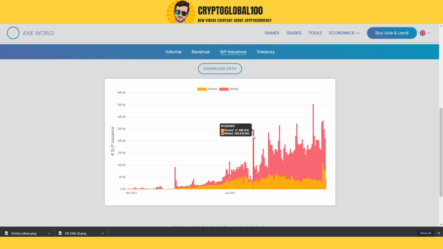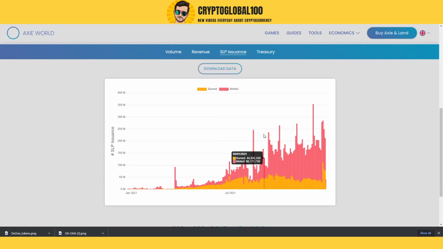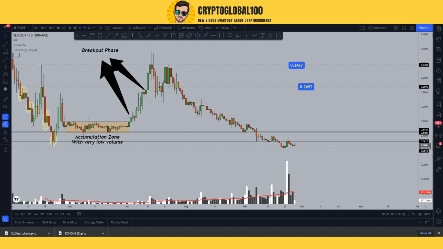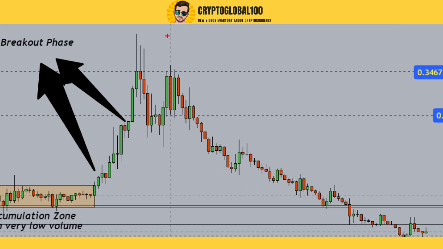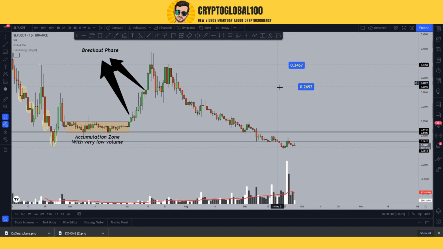Okay, so if we take a look here at the 22nd, maybe this was the 22nd. Let's try to find out the 22nd of July, I think so. Yeah, we saw a huge dump. You can see this red candle. You saw a huge dump from almost 0.34 to 0.26 because on that day we saw a huge minting. So you can watch out.